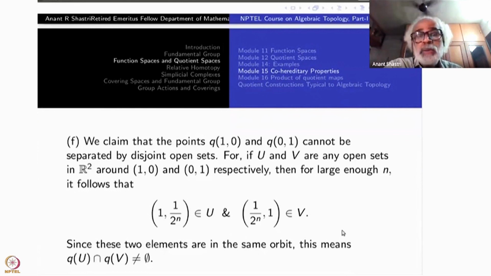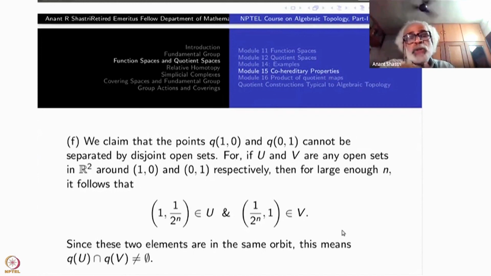If you started with two open subsets containing Q of (1, 0) and Q of (0, 1), their inverse images would have been these neighborhoods, right? Then Q of that would have been this. Therefore, for every pair of open subsets containing Q of (1, 0) and Q of (0, 1), the intersection is non-empty. So that shows that this is non-Hausdorff. The same argument can be done with many other points on the x-axis and y-axis.